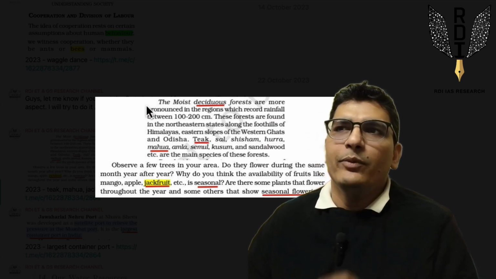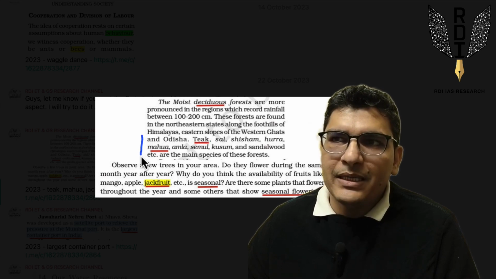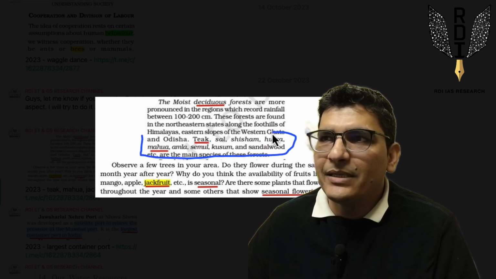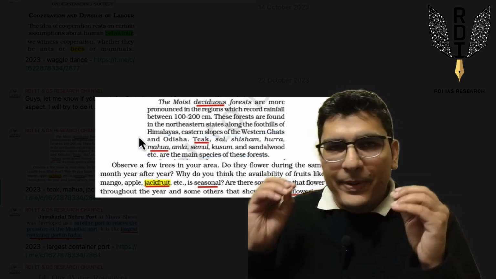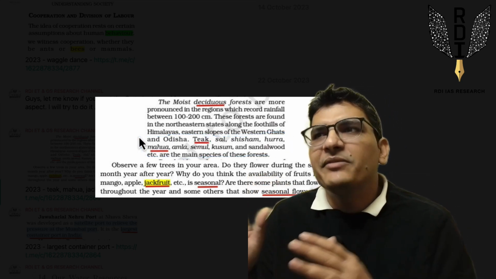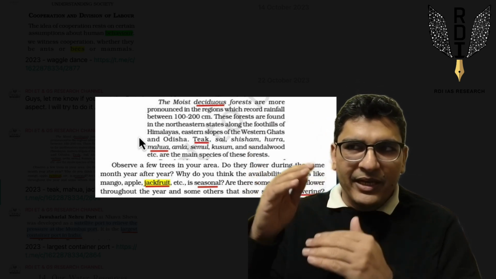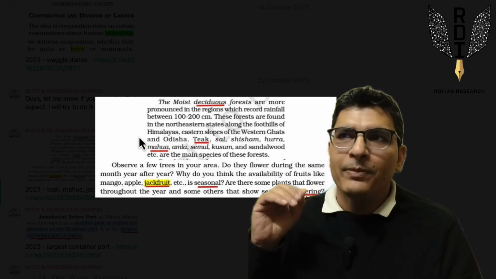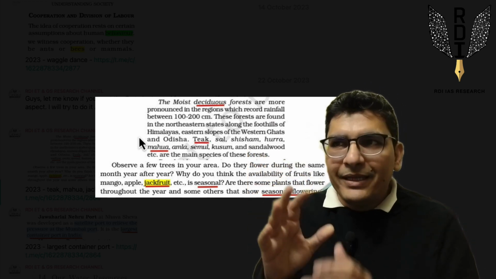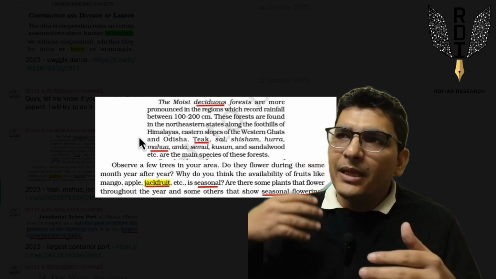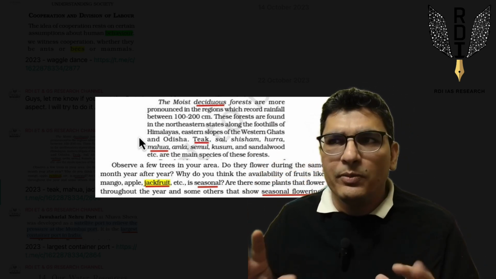Now, just one thing which I want you to note is that you have been given so many species here, right? Teak, sal, sisam, hurra, mahua, amla, semul. Practically in exam, it's very difficult to remember all of these species. That's why I said that there's a very clear hierarchy of preparability. Teak, sal, sandalwood, right? These kind of species are very common. They are repeated so many times that they are very easy to prepare. We remember these species without much difficulty.